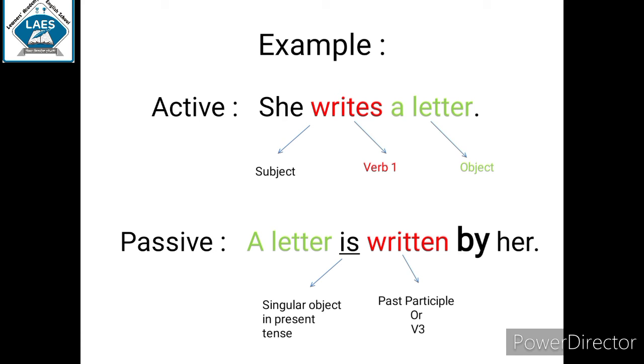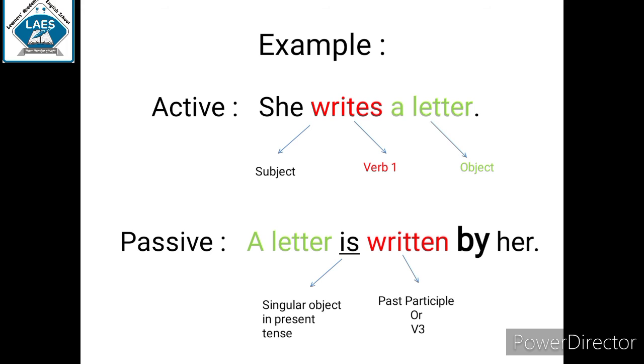To convert into passive voice, the structure is object plus verb of third form plus subject. So, we'll take the object at first, that is a letter. Then 'is' is used, because it is in the present tense.